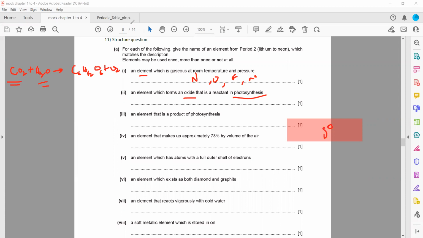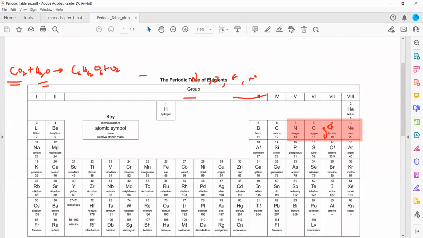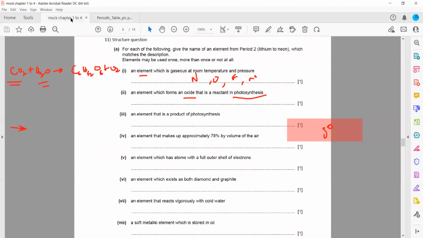But in period 1, we have hydrogen. In period 2, we don't have hydrogen. In period 2, we have carbon. So the correct answer for this one is carbon dioxide. Carbon dioxide plus water are the reactants, and we just have to identify an oxide that is a reactant of photosynthesis. So that element which forms an oxide that is a reactant is carbon.